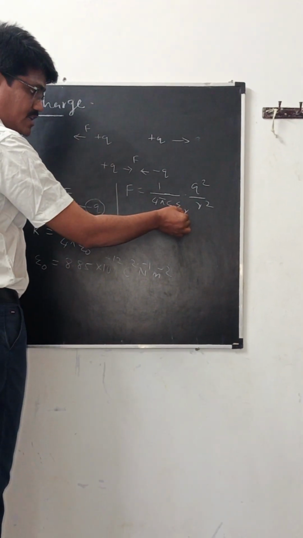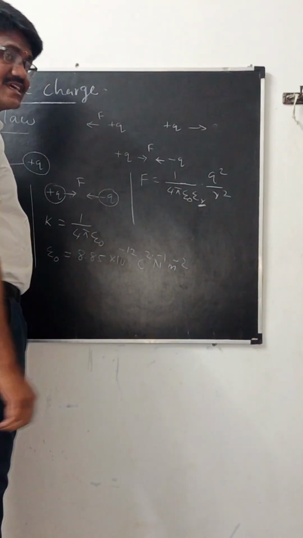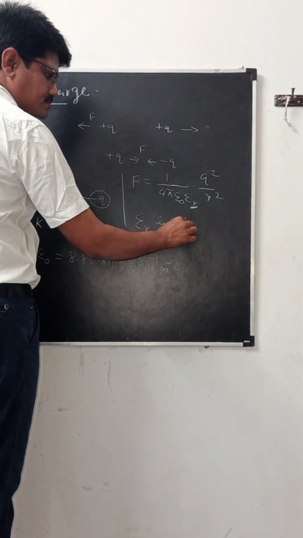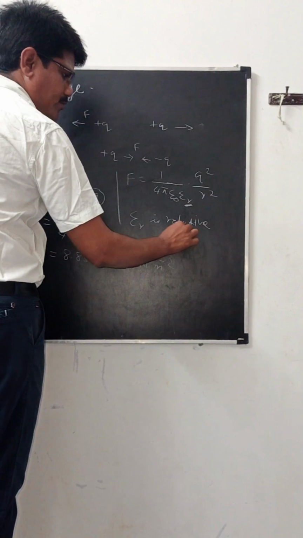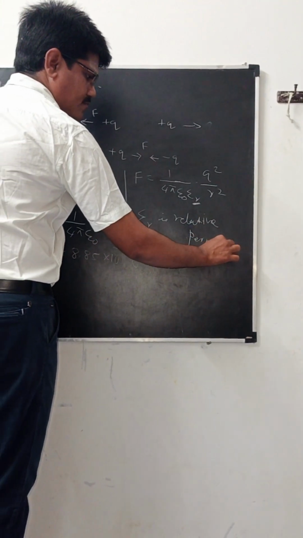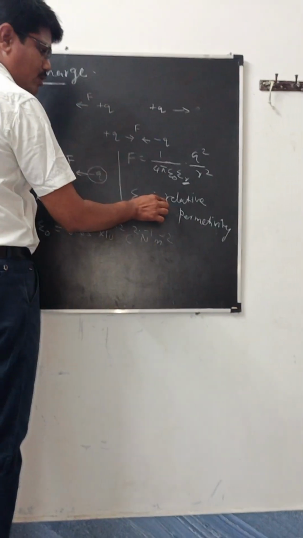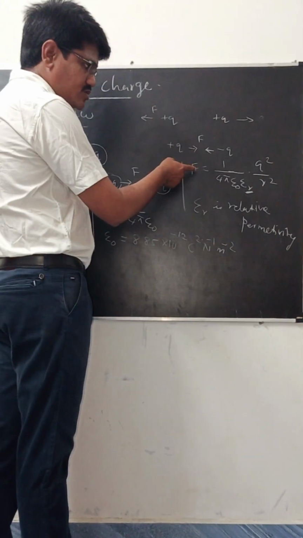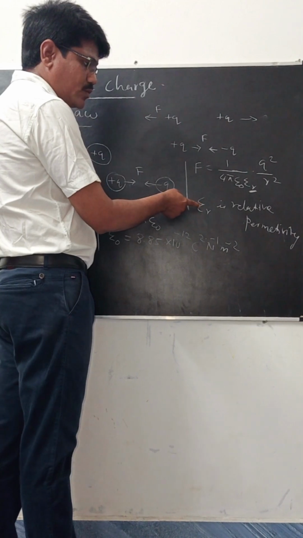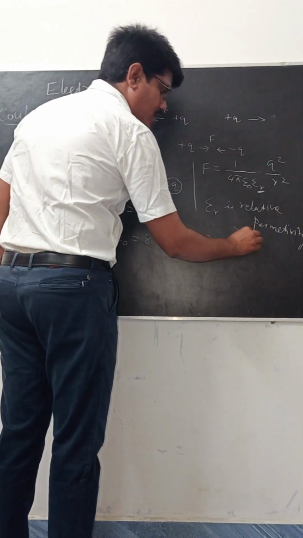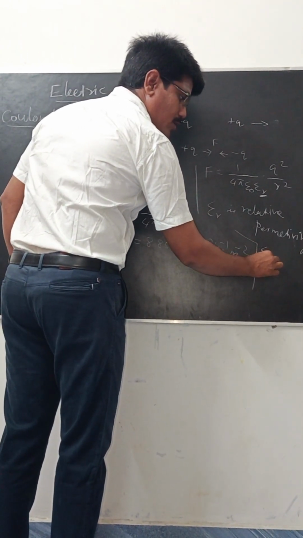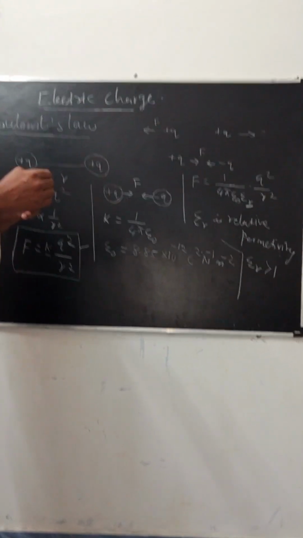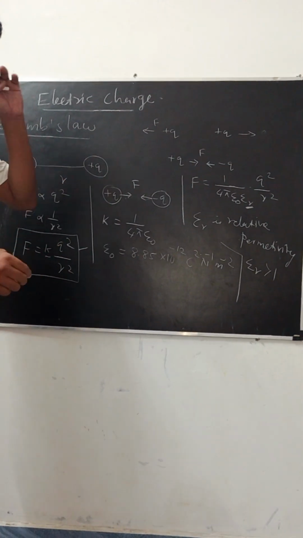Here we are using epsilon r. The epsilon r is the relative permittivity. The relative permittivity of air or vacuum is 1. Suppose we are using a water medium, then the relative permittivity is greater than 1. Only then is the force changed in a medium.